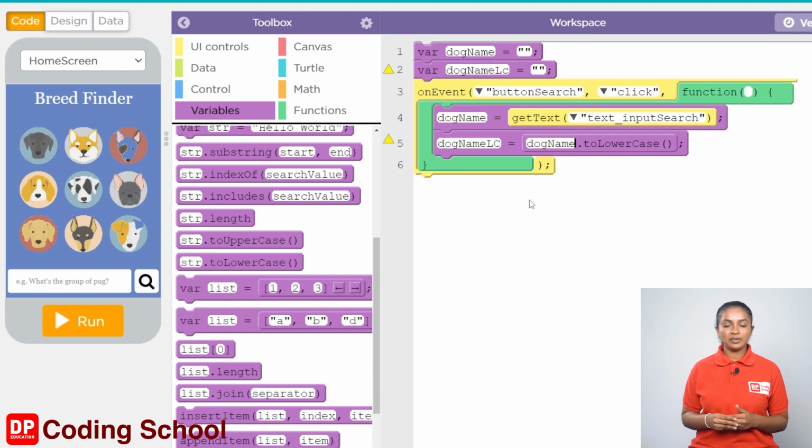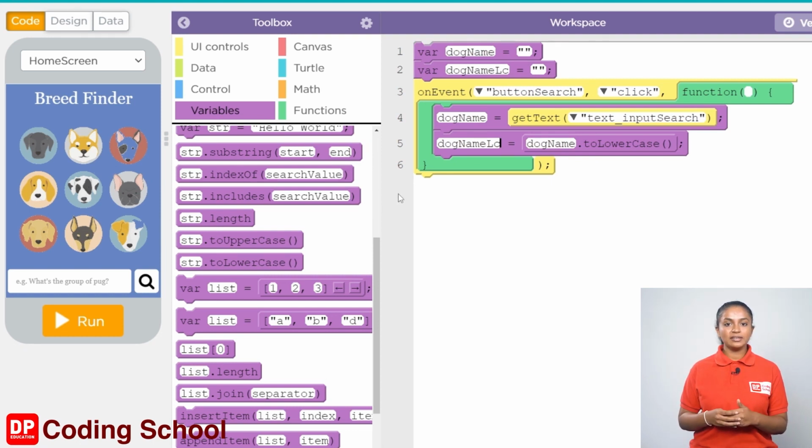Next, we need to read the data in the table and check whether this dog name LC variable is the same as the word in the name column of a record or in the row of a table. If there is a similar record, the relevant name, breed group, and the image needs to be displayed on the dog screen. Since there are 105 records in this table, it needs to be checked 105 times in this way. Let's use a for loop for this.